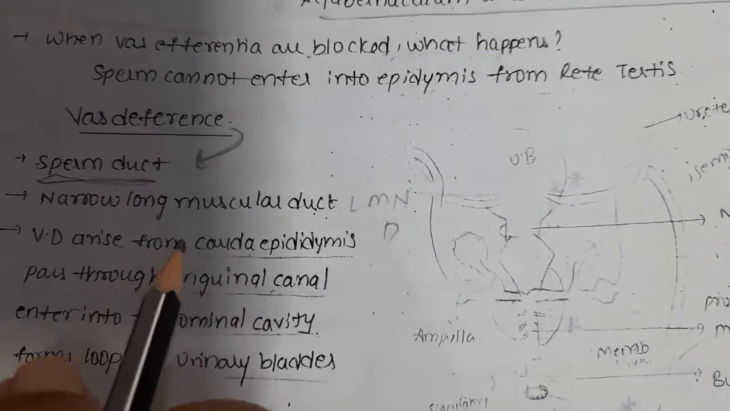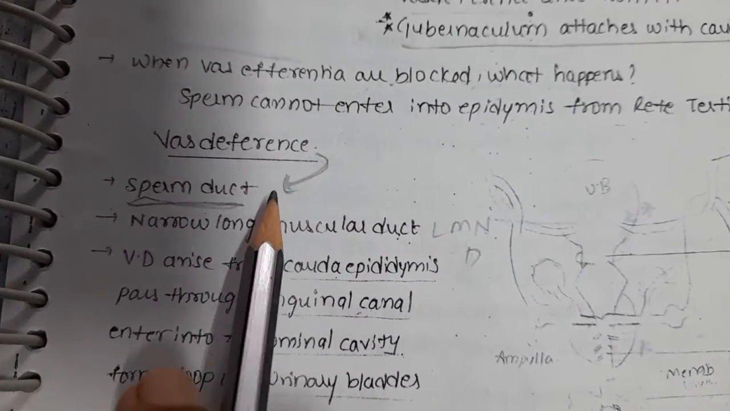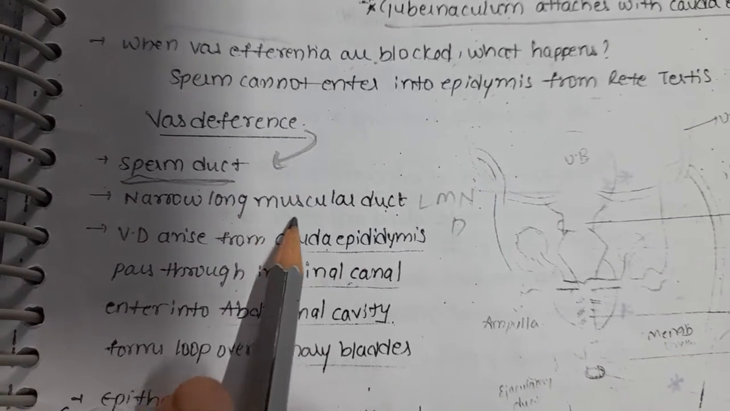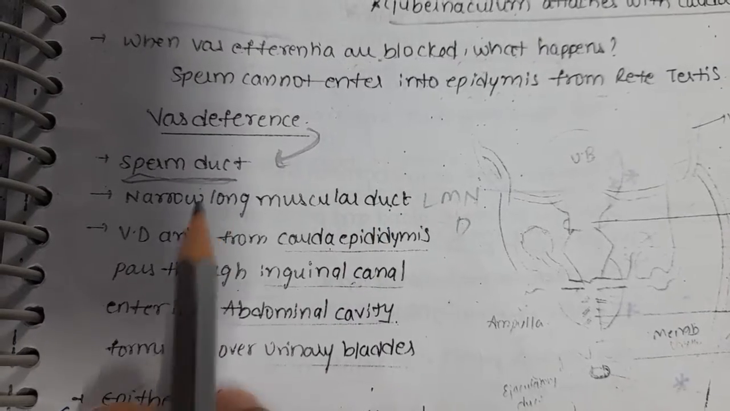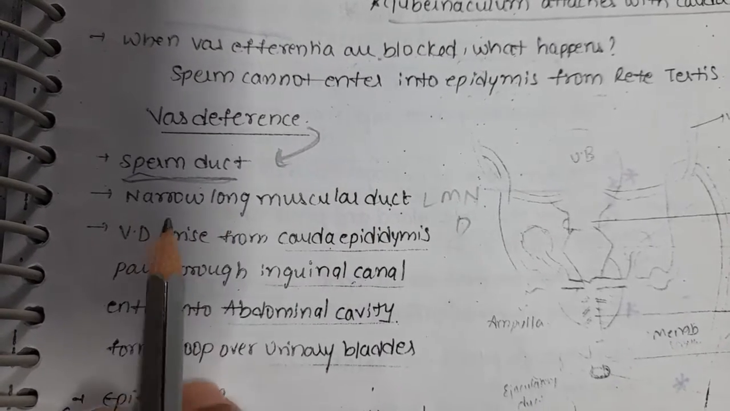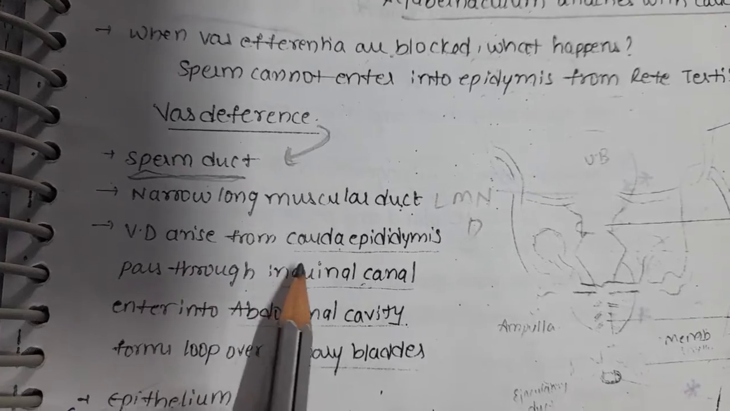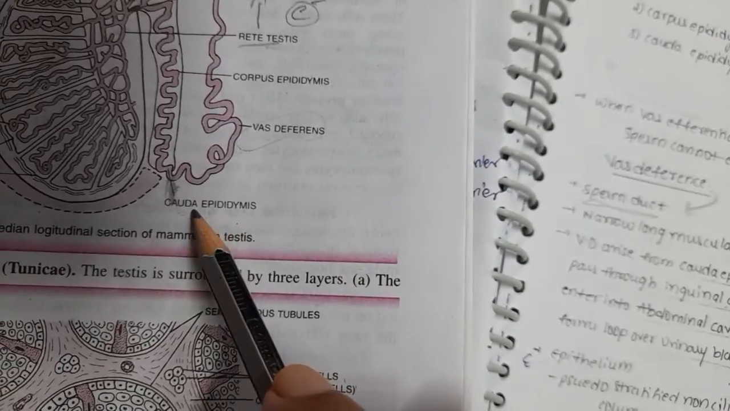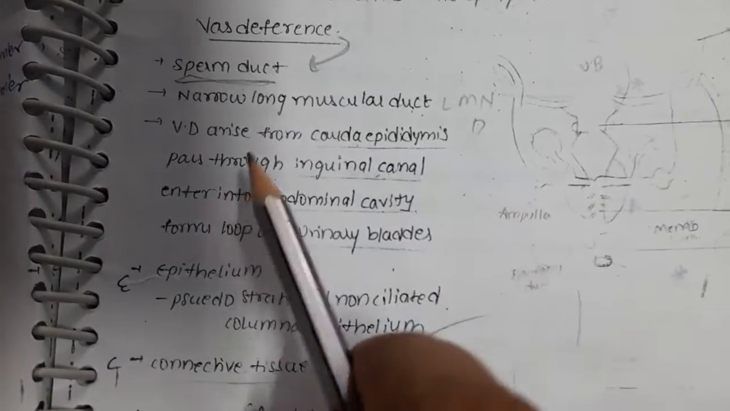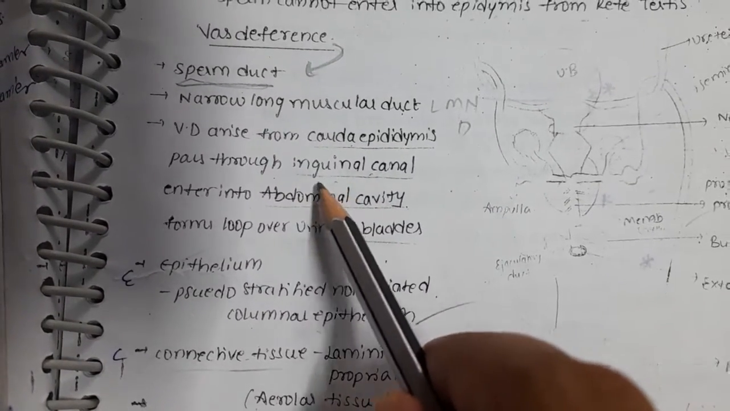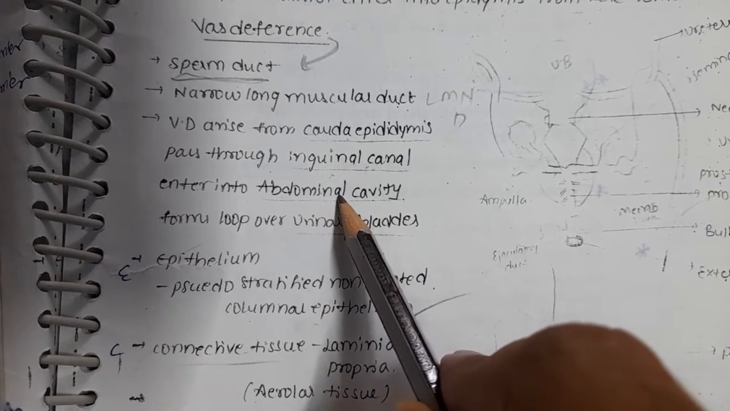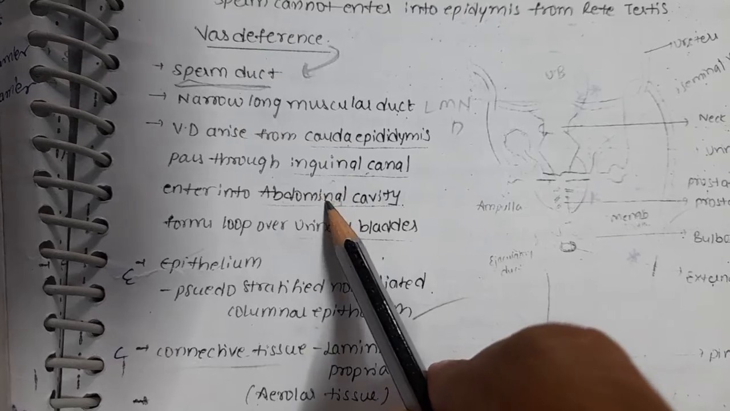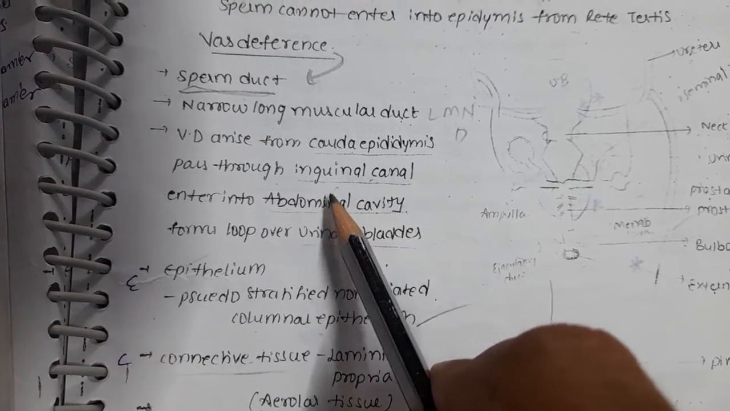Next one, vasa deferentia. Vas deferens, singular, is the sperm duct, a narrow, long, muscular duct. Remember LMN: long, narrow, muscular duct. It arises from the cauda epididymis, passes through the inguinal canal, and enters the abdominal cavity. Earlier we learnt it passes through the spermatic cord, as one of its parts.